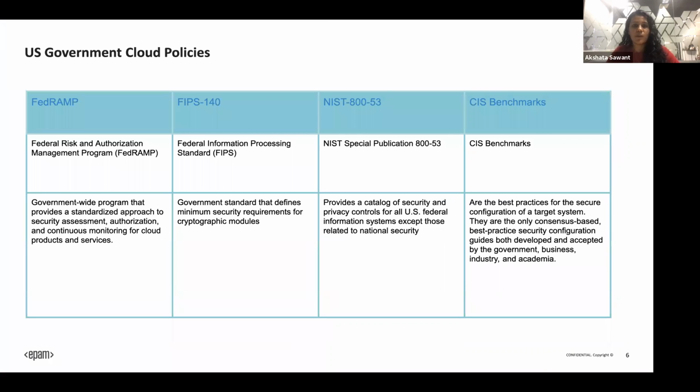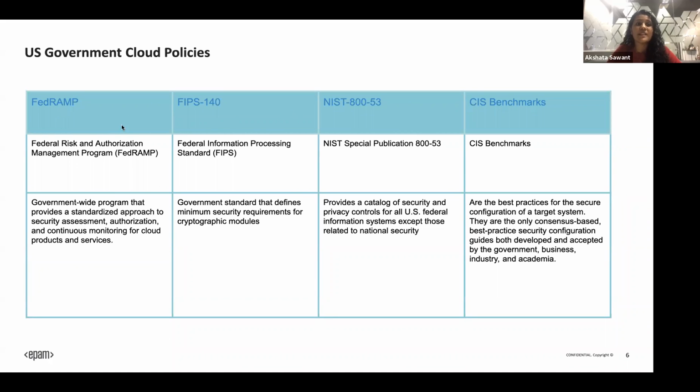What are the different government security policies? We have previously discussed that there are several policies which are going to take place. These are a few of the policies from the US government perspective. We'll also see a few from the European and the UK government perspective. If you come across any of the US government projects, these are a few of the major security concerns or rules which you need to follow. It depends on which country, state, or region your project is in, but these are the most common policies which you can come across.